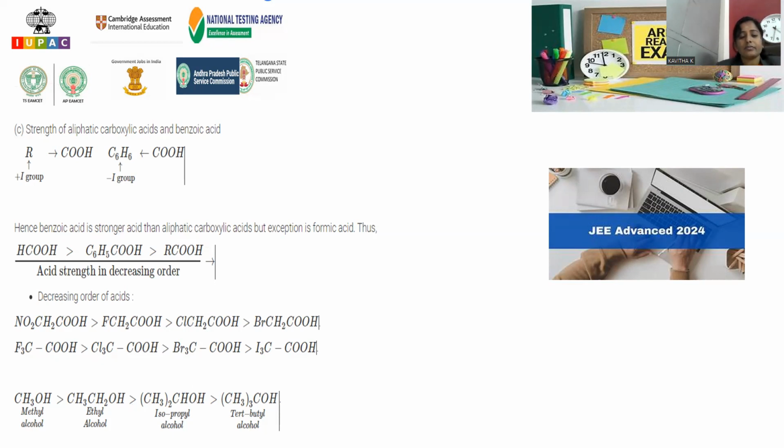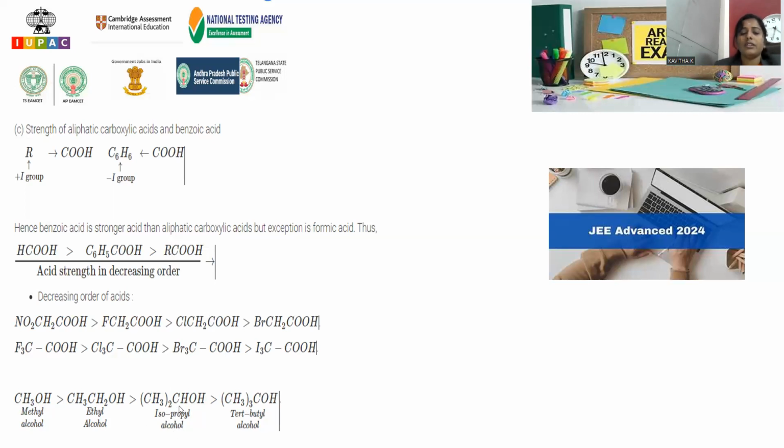And next, I'm going to explain a new concept called hydroxy compounds. Whenever hydroxy compounds are taken into the picture, we are going to compare their acidic strength. Acidic strength means H plus releasing tendency. With one methyl, what happens? The plus I effect is least, so it is more acidic. Here we have CH3, CH2, so the electron releasing nature somewhat increases, so the acidic strength decreases.